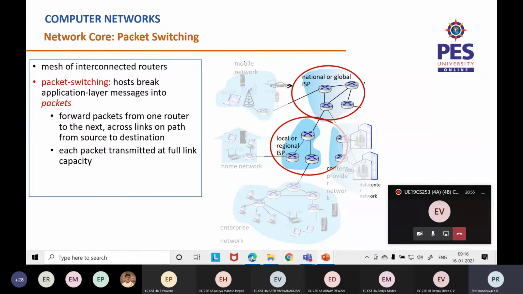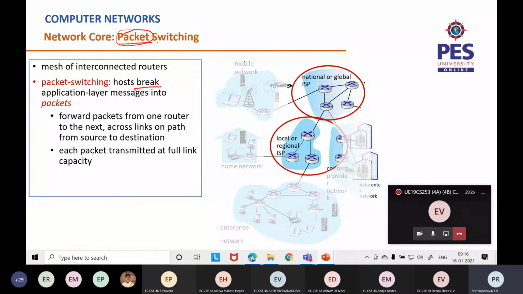So we saw, as the name suggests, it's packet switching. So we know that the incoming data to a line will be broken into pieces, and each piece will be of a certain bit length, and that will be transmitted across the links. So since a particular data is broken into smaller pieces, each smaller piece is called a packet. In network terms, they are called packets.